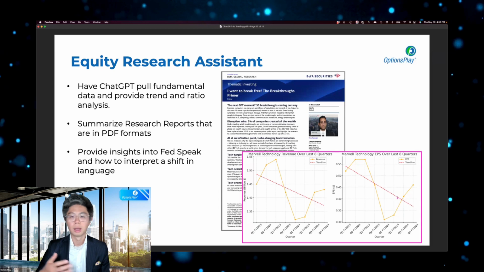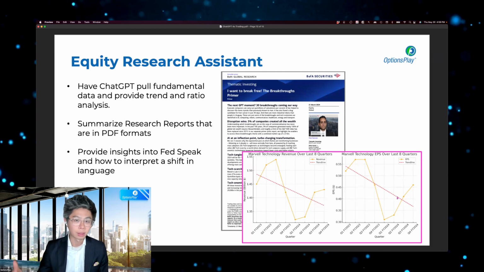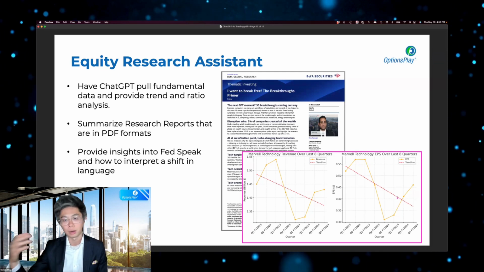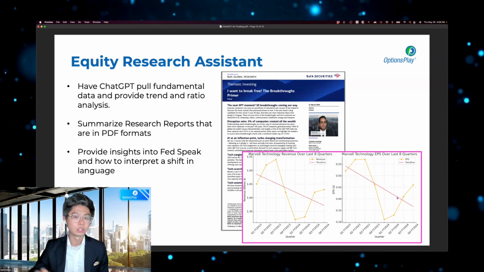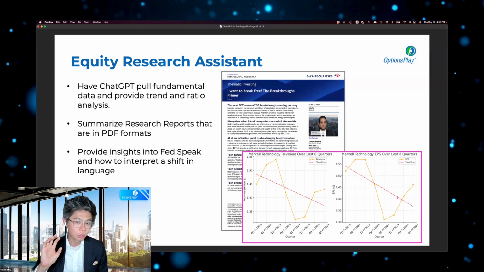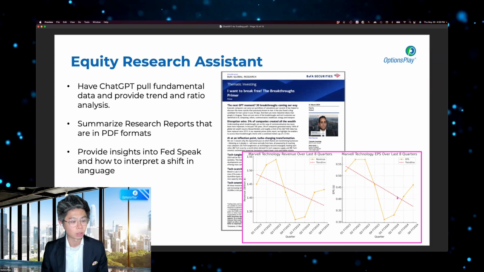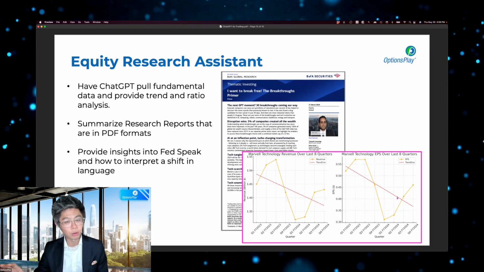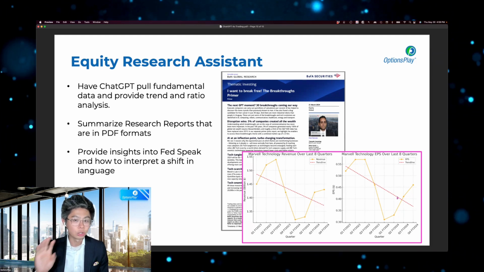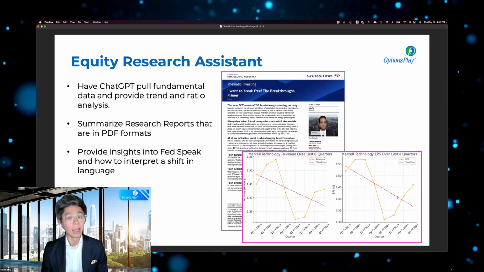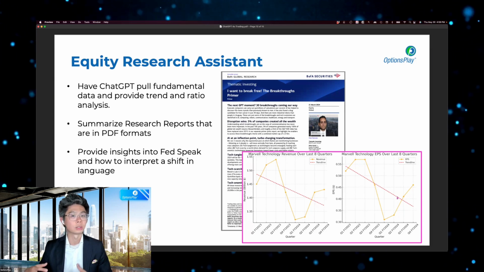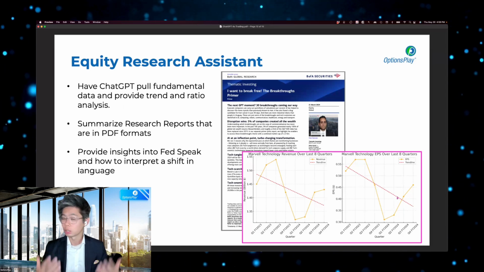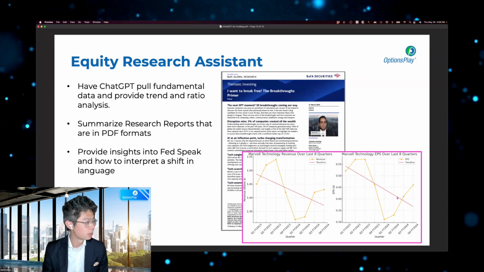So for those of you that are thinking, I need a way to help me validate things from a fundamental perspective, but I don't have the expertise, I don't have the time to pull the data, I don't really have the data sources to do it, this is a huge leap forward. There are some nuances there, and I'll walk you through what those nuances are. But I'm really hoping to see this part of ChatGPT improve even further as they do new updates. But this is a huge leap forward in terms of everyone being able to access what is institutional quality fundamental research just by asking ChatGPT some questions.